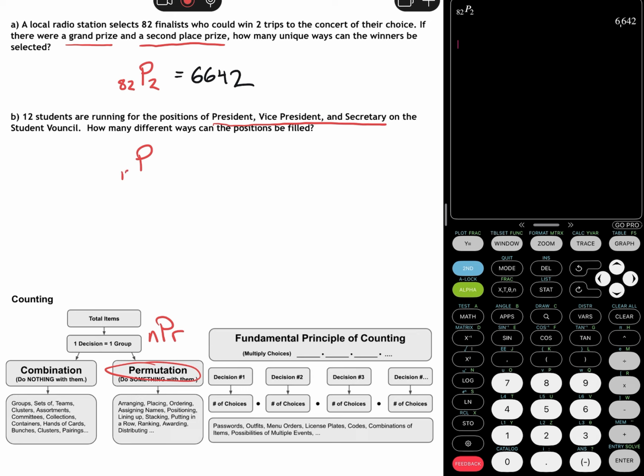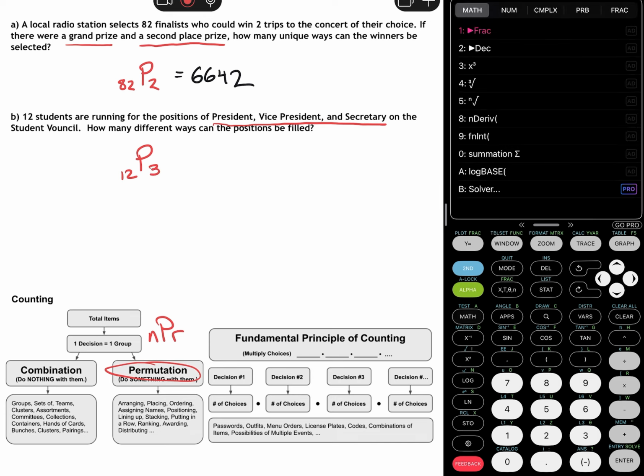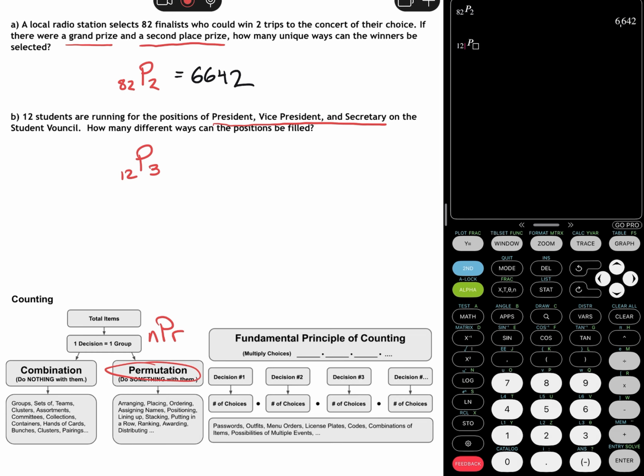And then the second one, you have 12P3 for the 3 different positions: president, vice president, secretary. So go back to math, probability, nPr. I put 12 first, and then after that a 3. I hit enter, so that means that there are 1,320 ways those positions could be chosen. This is just counting up all the possible ways something could be done, and it's kind of interesting because we end up with some kind of surprising results on